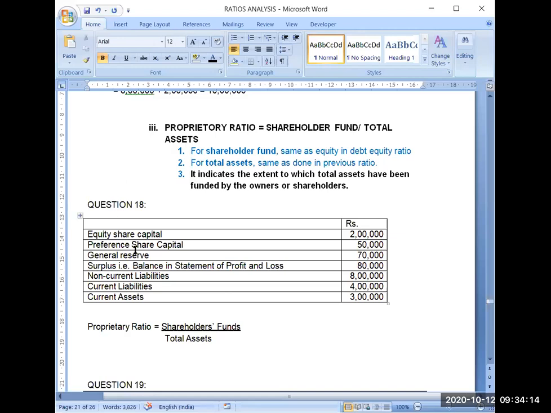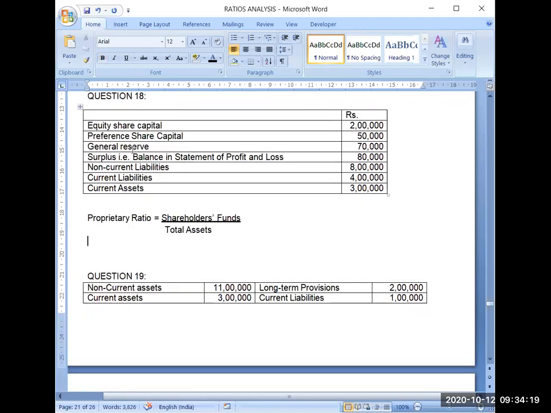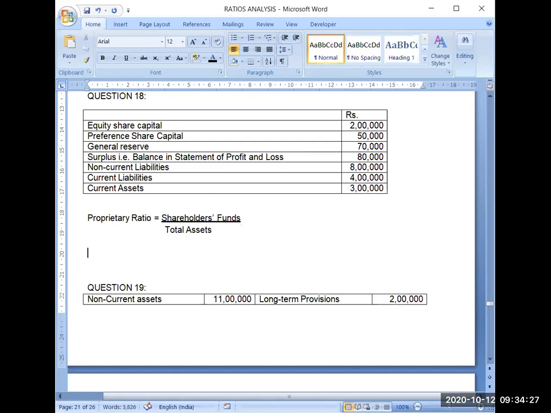So now the formula is shareholder fund upon total assets. You can see equity share capital, preference share capital, general reserve, and surplus in the statement of profit and loss. These are all part of shareholder fund. If you remember the balance sheet, these are the components of shareholder fund.